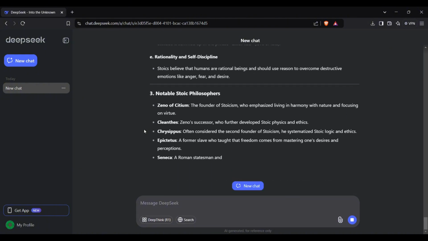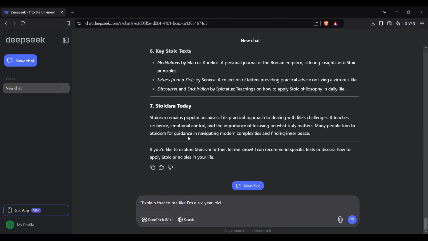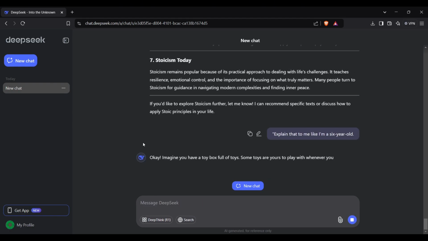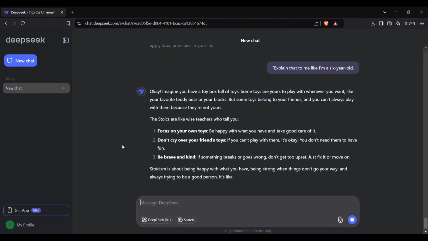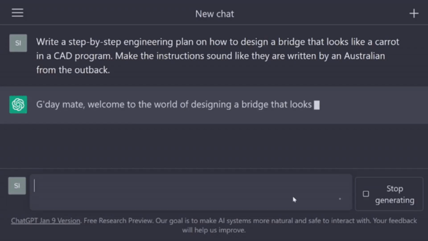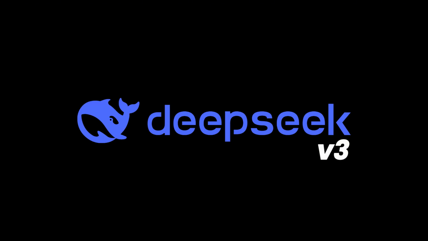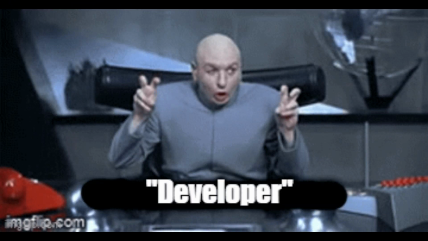However, what you won't find in DeepSeek are the extra tools that ChatGPT offers. It doesn't generate AI images or videos, and you won't get features like Canvas or custom GPTs such as Instaguru and Designer GPT. If you're a ChatGPT Plus subscriber, you have multiple LLMs to choose from. But with DeepSeek, there are only two: DeepSeek V3 by default and DeepSeek R1 if you manually switch to it. That's something to keep in mind.